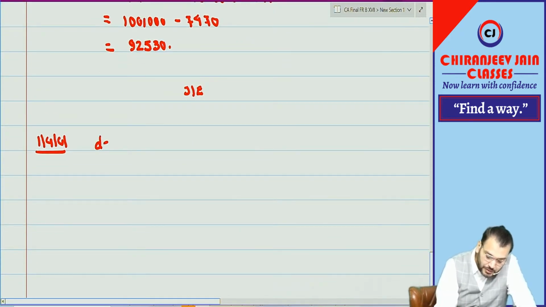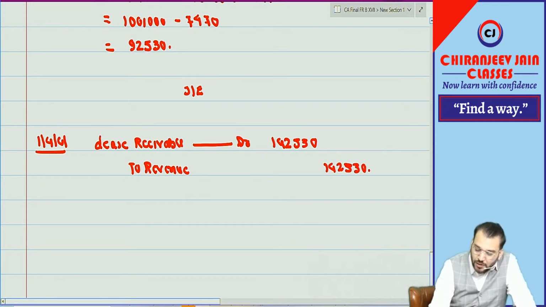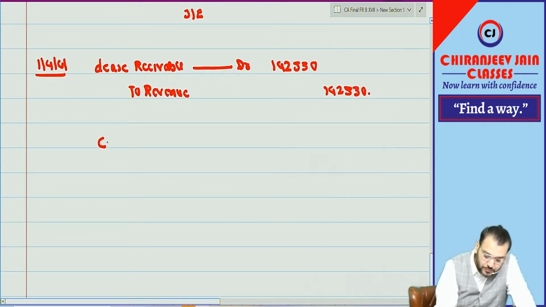First journal entry: lease receivable account debit to revenue, how much? 1,42,530. This is the first journal entry. Can you see we need to also recognize cost of sales? So cost of sales, how much?